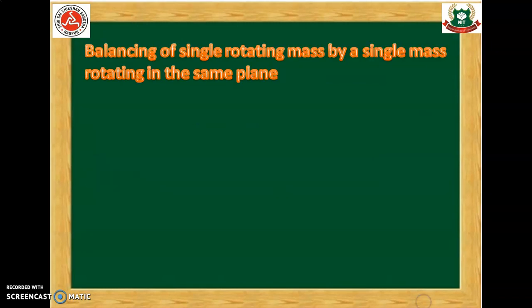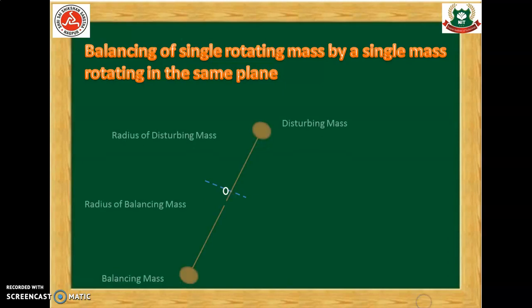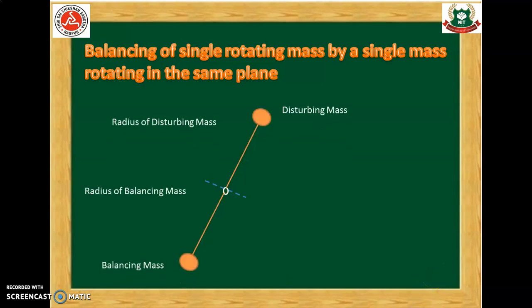Now let us see the first one, that is balancing of single rotating mass by a single mass rotating in the same plane. Let us say there is an axis and this axis belongs to a particular shaft. We have attached one disturbing mass, and exactly opposite to it we have attached a balancing mass. The radius of the disturbing mass is r1 and the radius of the balancing mass is r2.